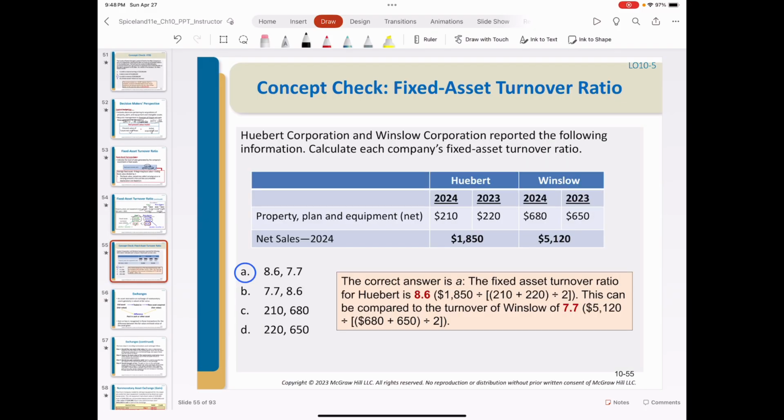One more example, we're given all the information to calculate fixed assets turnover. You can calculate it by yourself. Remember, use the average PPE to scale current year sales revenue. And finally, the answer is A.